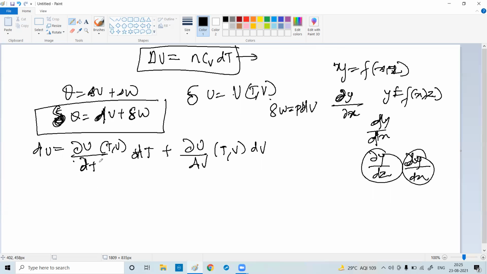So now what will we do? In the equation del Q equals dU plus del W, we substitute this value.